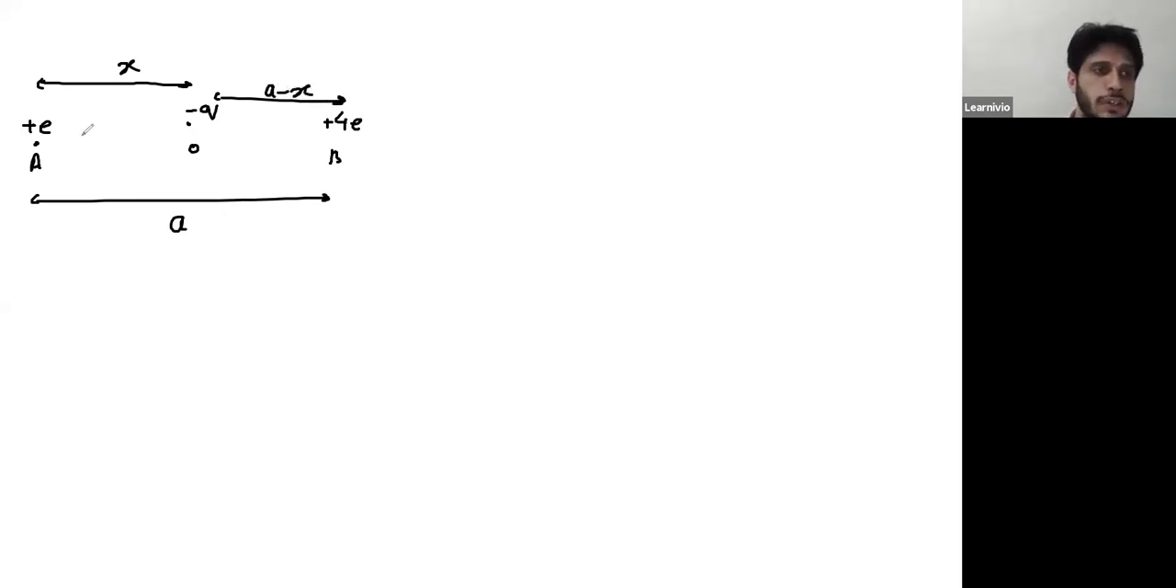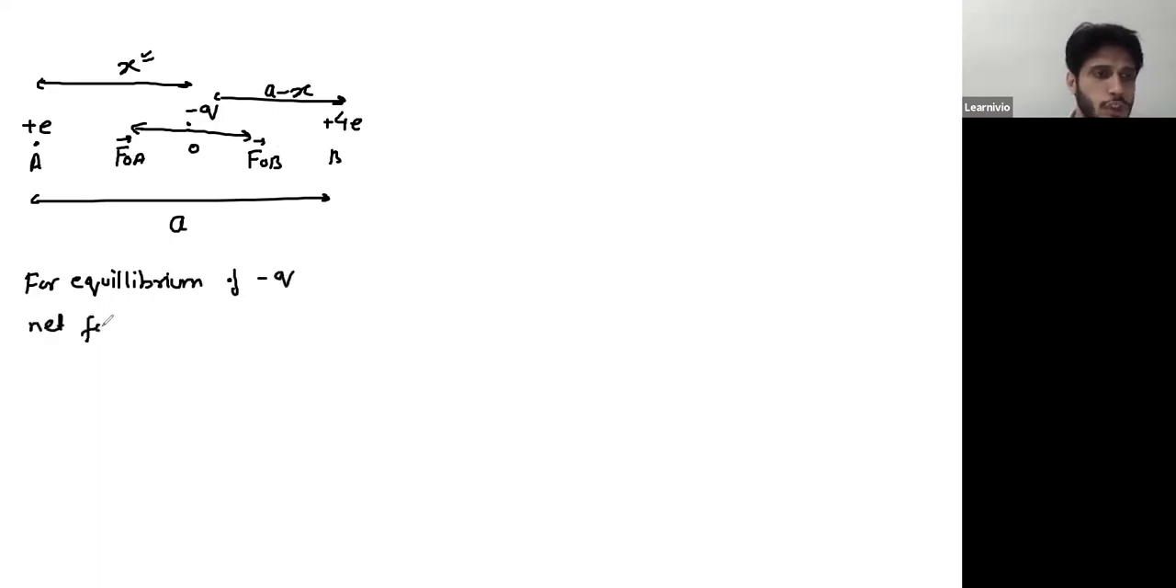So for force on O, charge at A will attract this charge at O, and the direction of force is this FOA. Similarly, charge at B will attract this charge at O, and this is the force. Both the forces are acting in opposite directions, so they can easily cancel out each other. We're supposed to calculate this X. So for equilibrium of minus Q, net force should be 0.